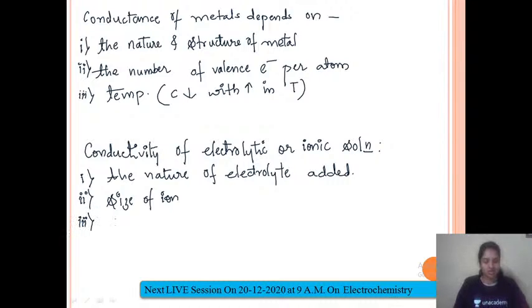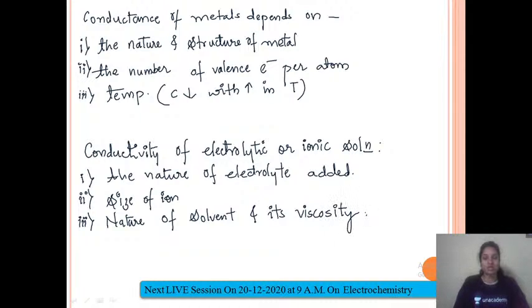Next one, nature of solvent and its viscosity. Viscosity is resistance to flow. For example, if you take water and oil, we say oil is more viscous because viscosity is nothing but resistance to flow. If you observe oil, it will not flow that easily as compared to water. So if viscosity is less, then definitely it will conduct electricity properly.